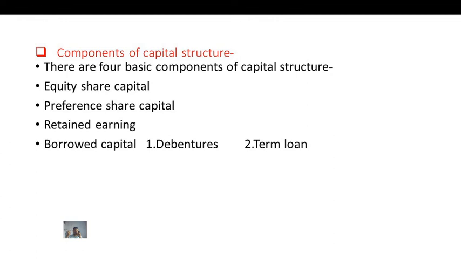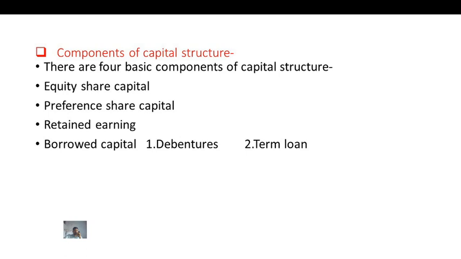Next, borrowed capital. Borrowed capital holders are creditors of the company. There are various sources through which the company collects capital.